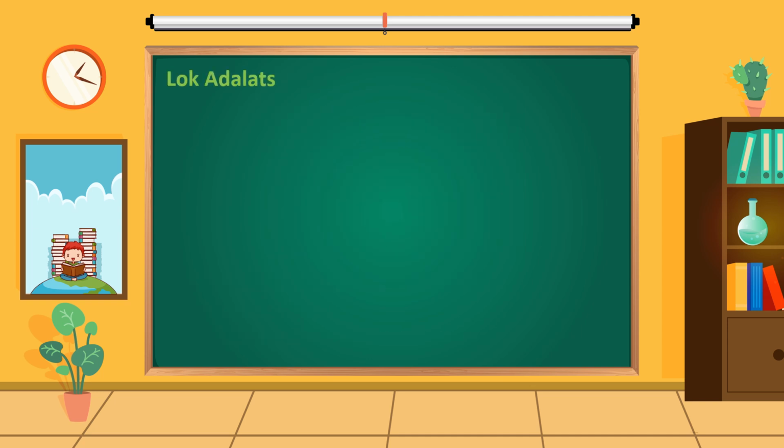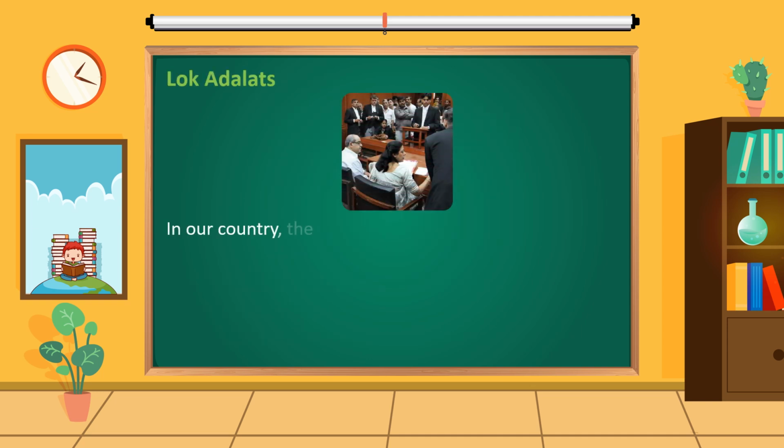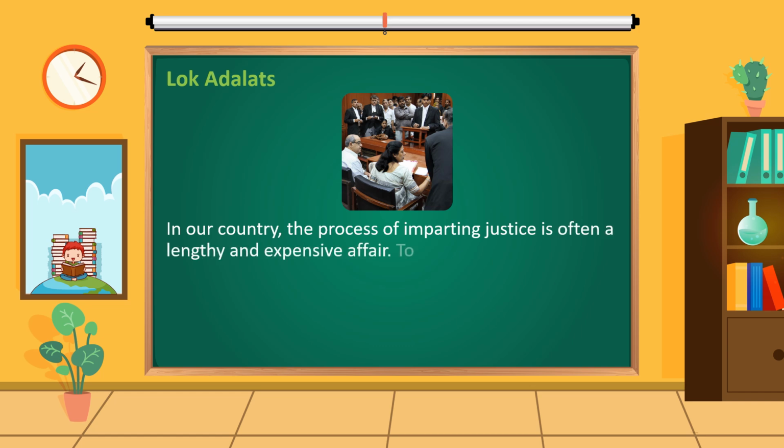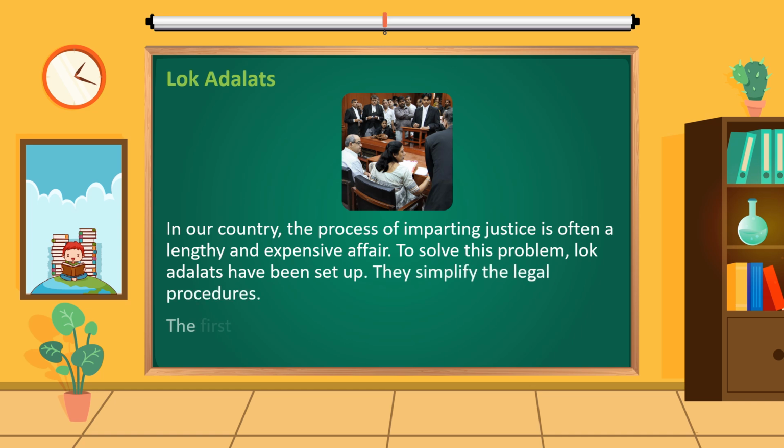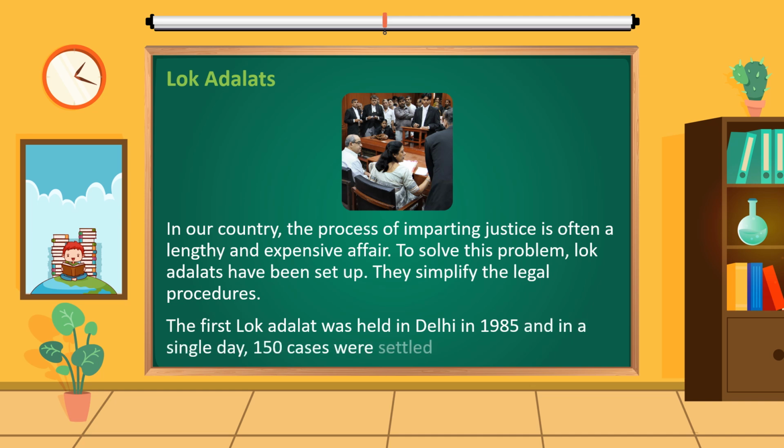Lok Adalats. In our country, the process of imparting justice is often a lengthy and expensive affair. To solve this problem, Lok Adalats have been set up. They simplify the legal procedures. The first Lok Adalat was held in Delhi in 1985, and in a single day, 150 cases were settled.